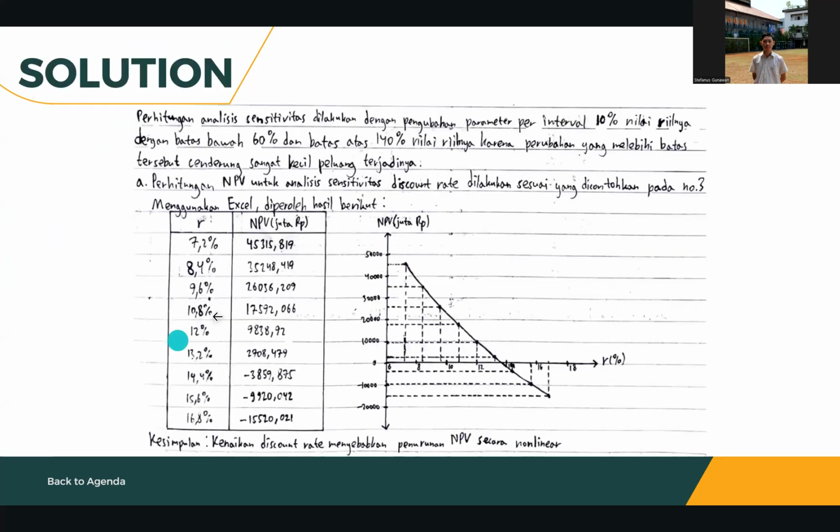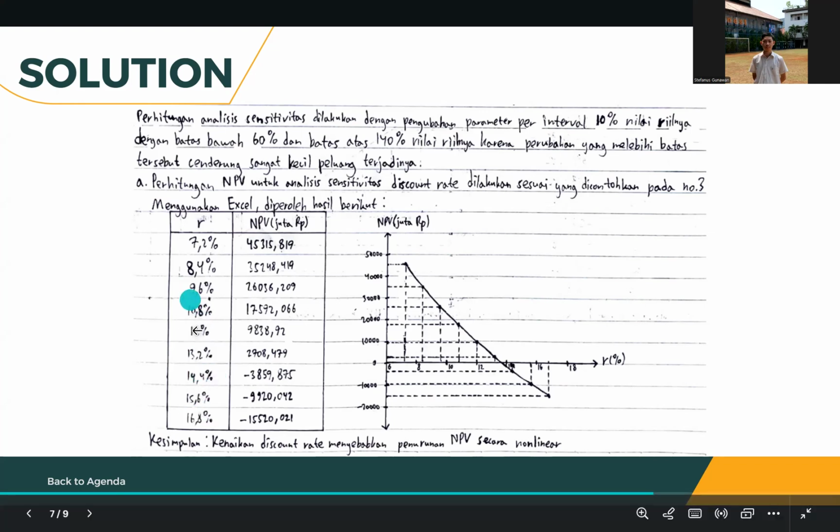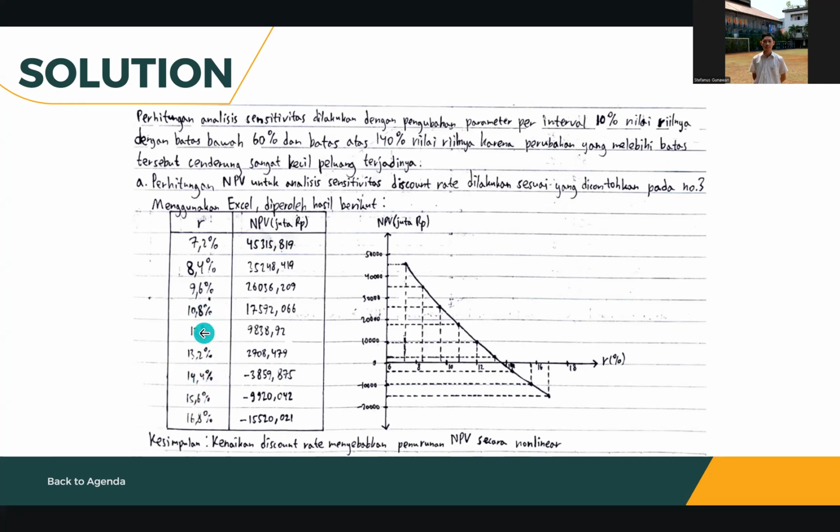Then I use a difference of 10% relative to this one. So I add 1.2% to here, here, here, and here. Then subtract 1.2% to here, here, here, and here.